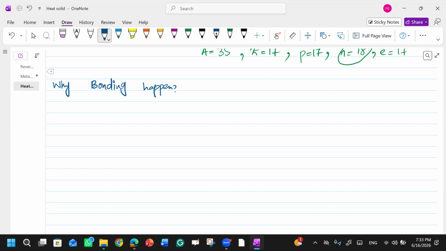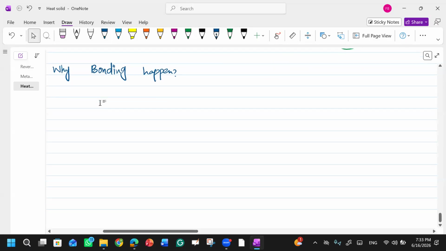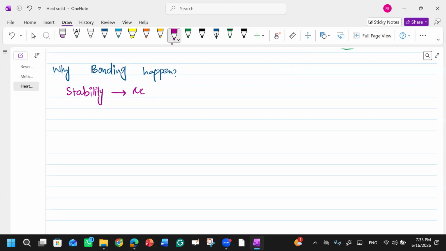Similarly, when we talk about atoms or elements, we say that elements want stability. For stability, they react. For stability there are two rules.